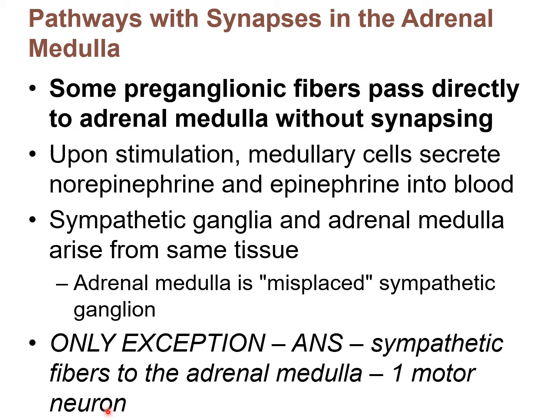So the sympathetic innervation to the adrenal medulla is just one motor neuron, or one neuron. Well, I can't say chain because it's not a chain if it's only one, but there is no synapse on the way there. This explains why. I'm going to explain this on the next slide so you can actually see a picture of it.